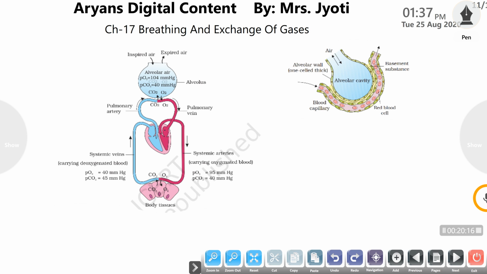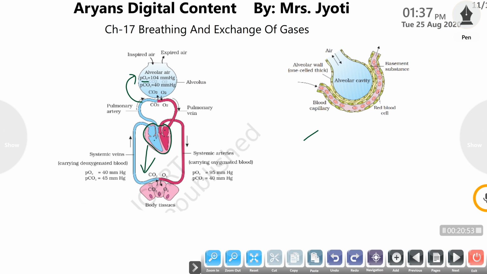This is the total blood circulation. The heart circulates the blood. The heart pumps the blood into the pulmonary artery, and this pulmonary artery carries the blood to the lungs, and the lungs are the site of gaseous exchange. So in the lungs the partial pressure of oxygen is maximum, because the concentration of oxygen is much more than carbon dioxide in the air that is inhaled.